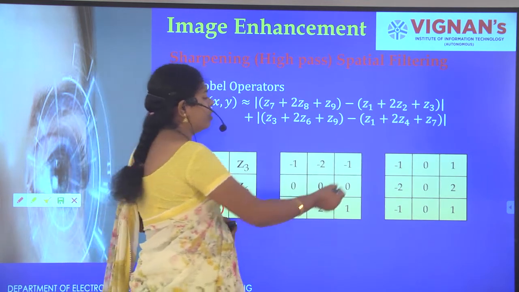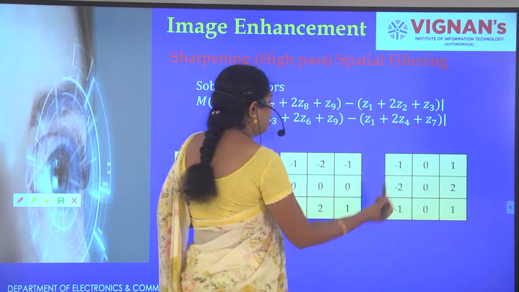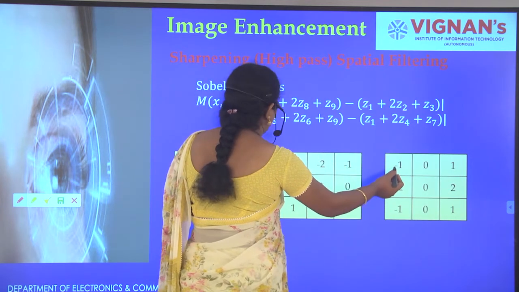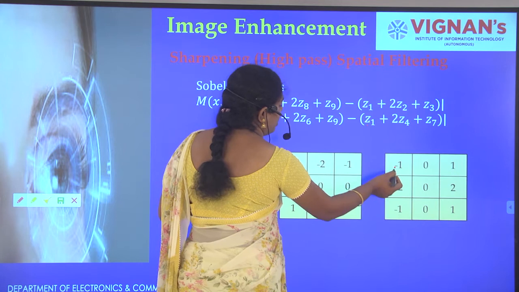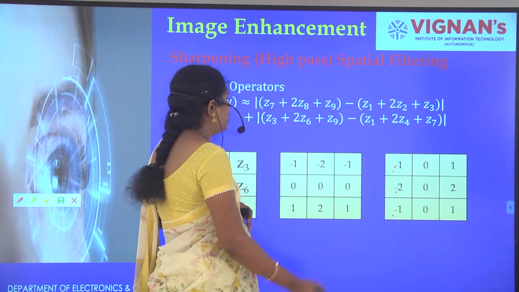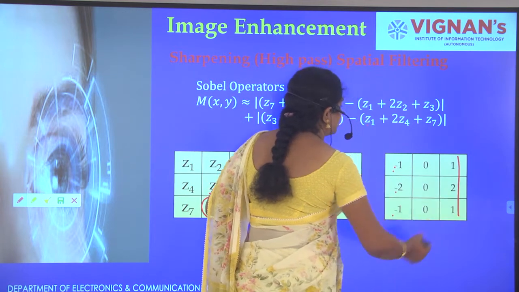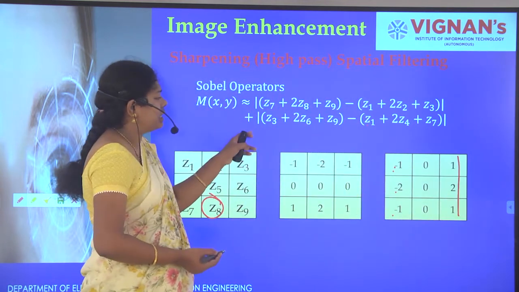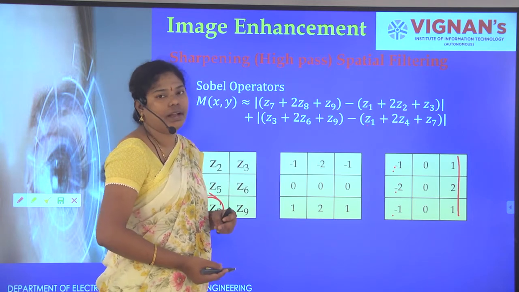Similarly for vertical: z1 is minus 1, z4 is minus 2, and z7 is minus 1. The next column is z3, z6 and z9.